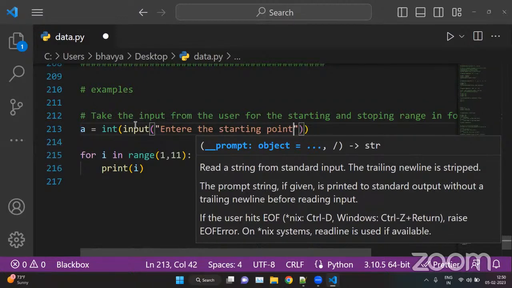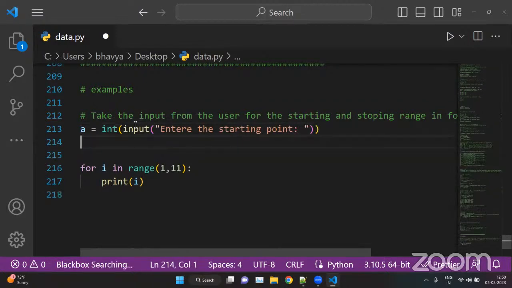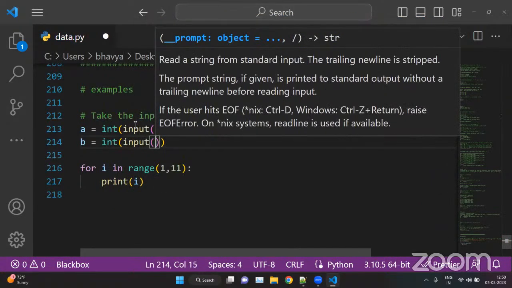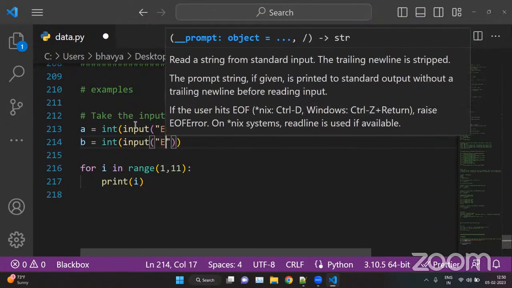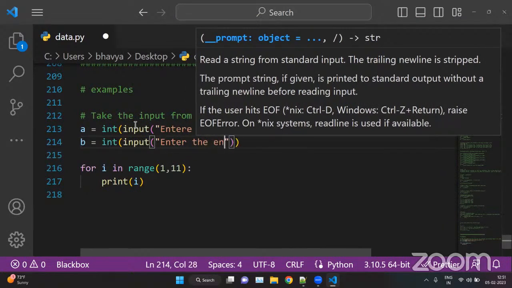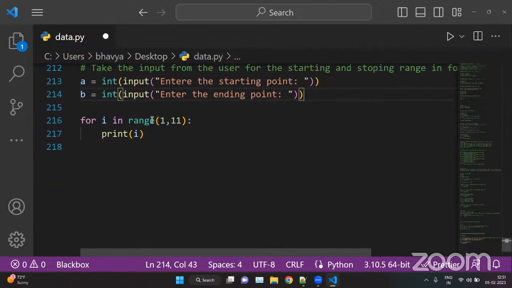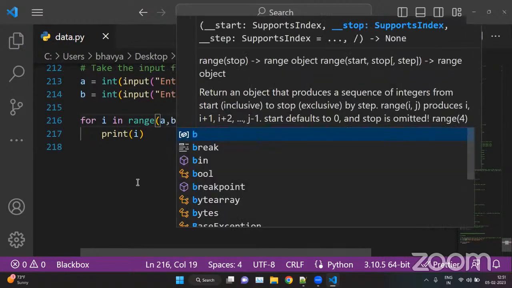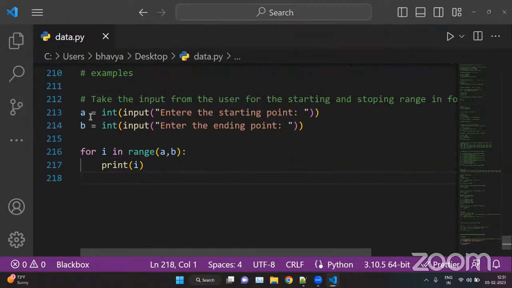Same as b equal int input, enter the ending point. Okay, so here we can put the values a, b. Whatever the user inputs will be stored inside a and b, and we are using those values here, and printing the values of i.